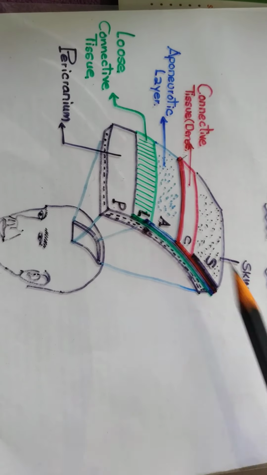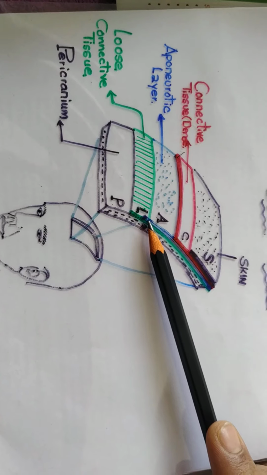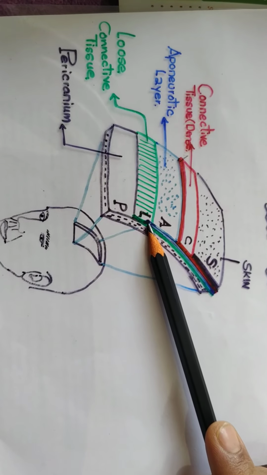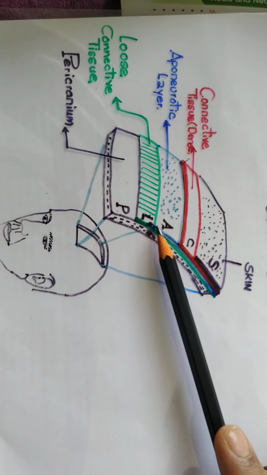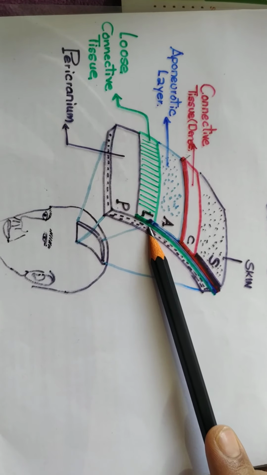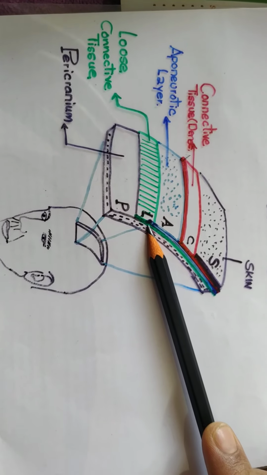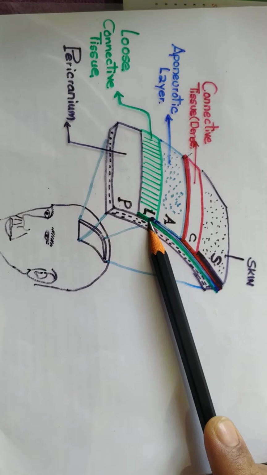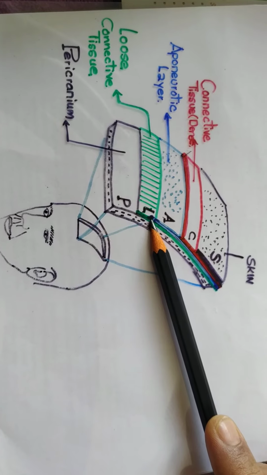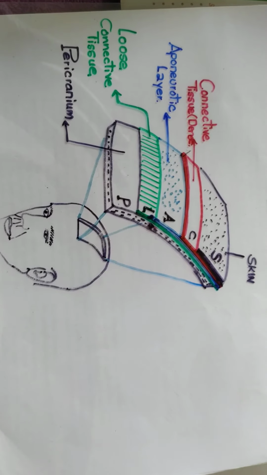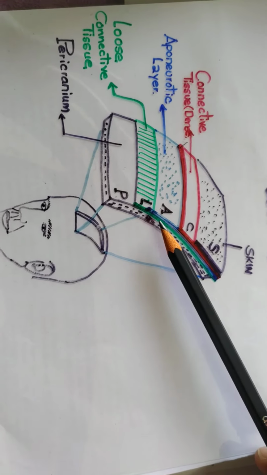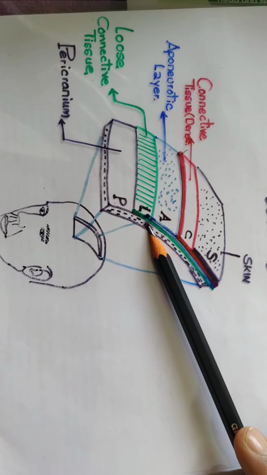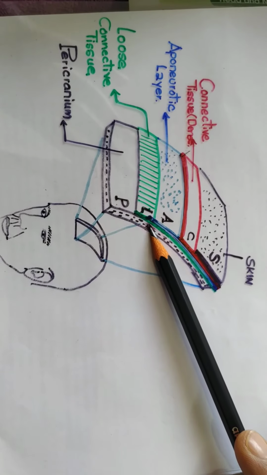If any infection or pus collection is there in the loose connective tissue, because of the emissary veins, the infection can spread into the intracranial dural venous sinus. If any collection of blood in the loose connective tissue, due to a sudden blow on the skull, produces swelling, it affects the whole dome of the skull. That condition is called black eye.